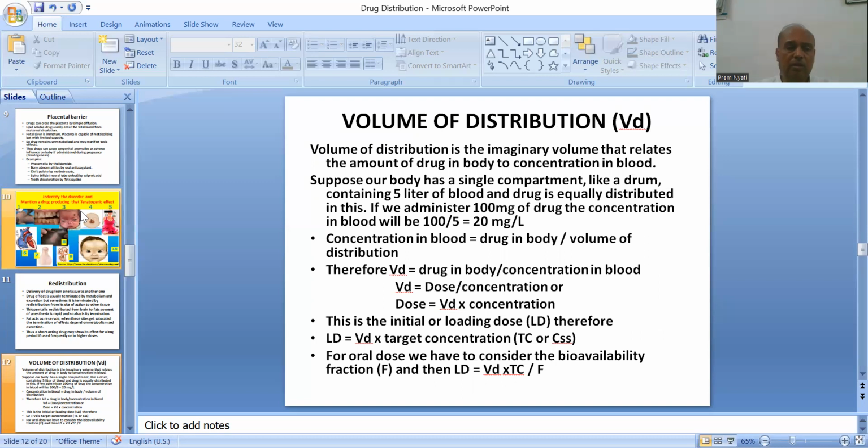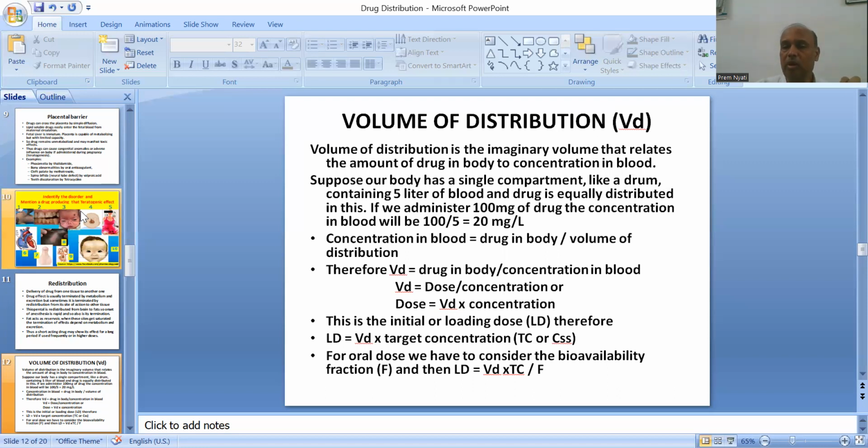Now another one is the volume of distribution. Volume of distribution is the imaginary volume that relates the amount of drug in body to concentration in the blood. Suppose our body has a single compartment like a drum containing 5 liters of blood and drug is equally distributed in this. So if we administer 100 milligram of drug, the concentration will be 100 divided by 5, that is 20 milligram per liter. So concentration in blood is equal to drug in body divided by volume of distribution, total volume where it is to be distributed.